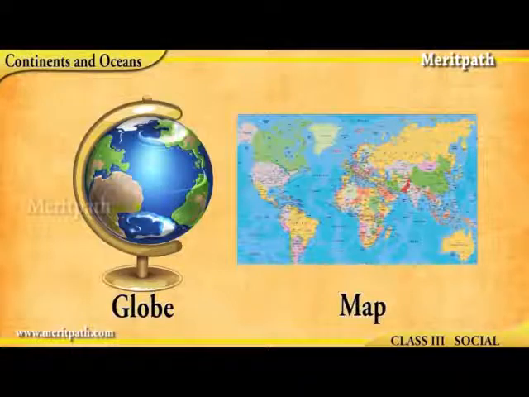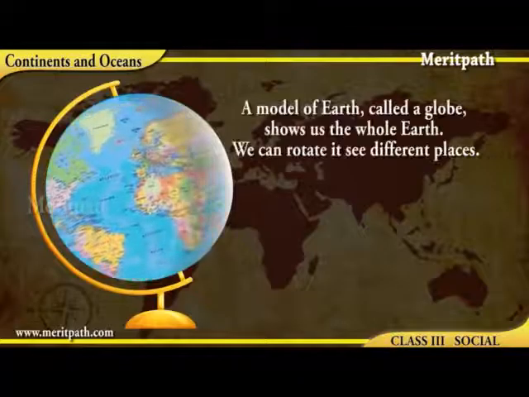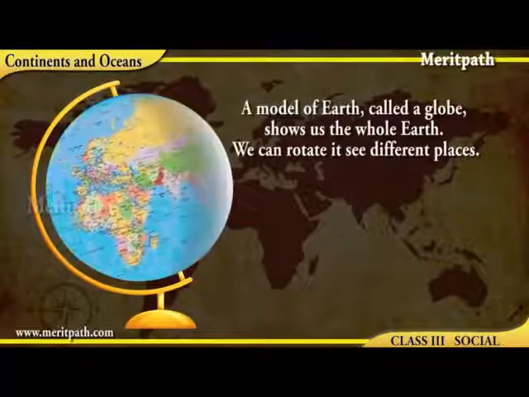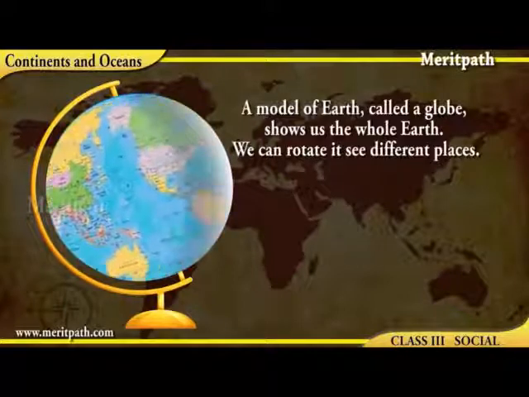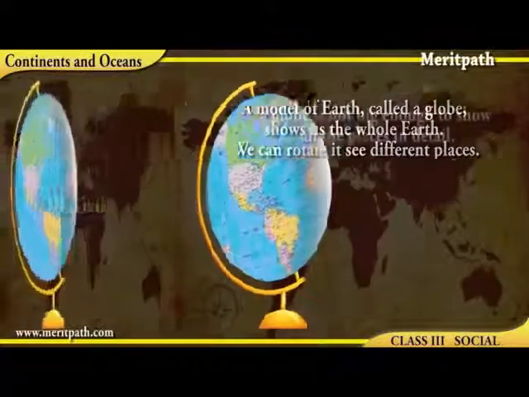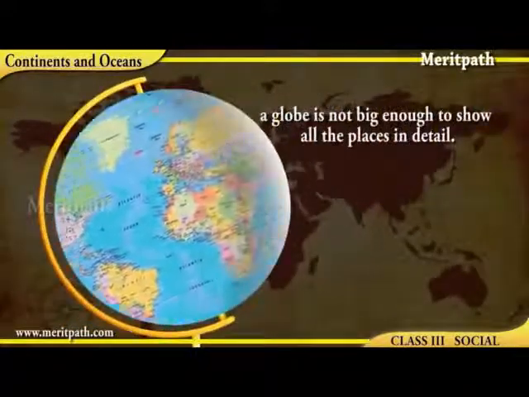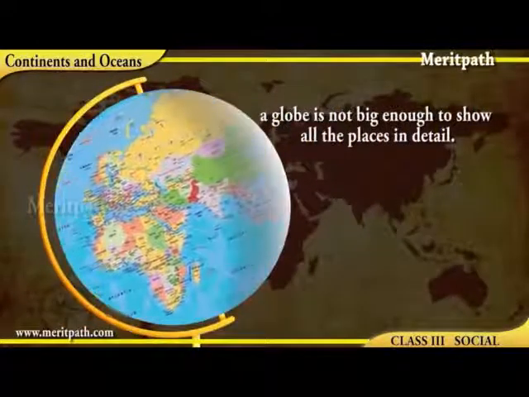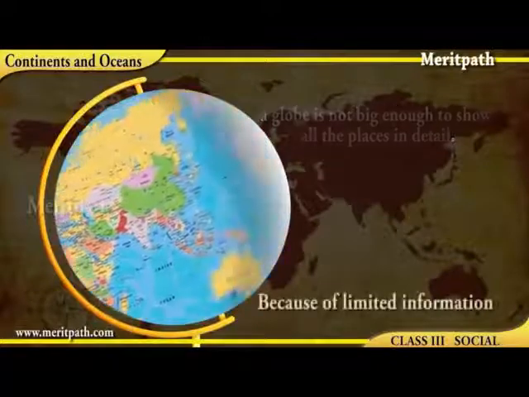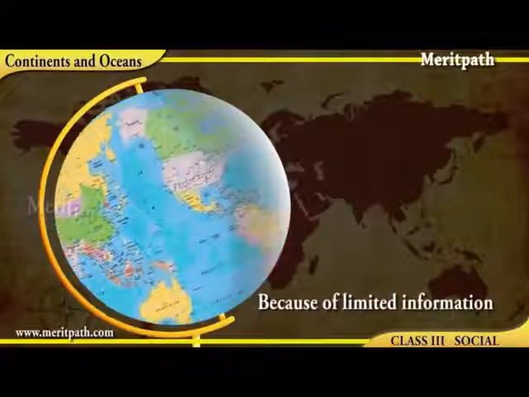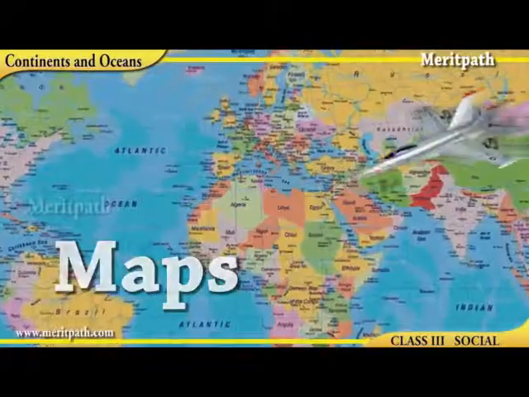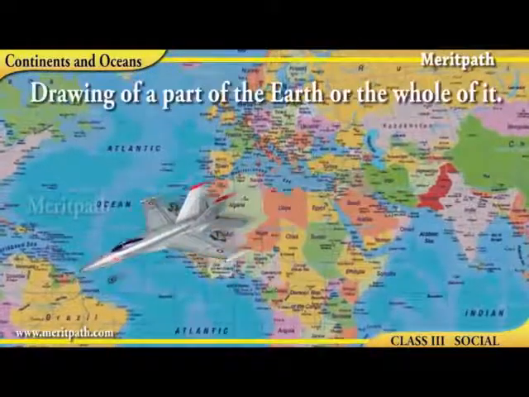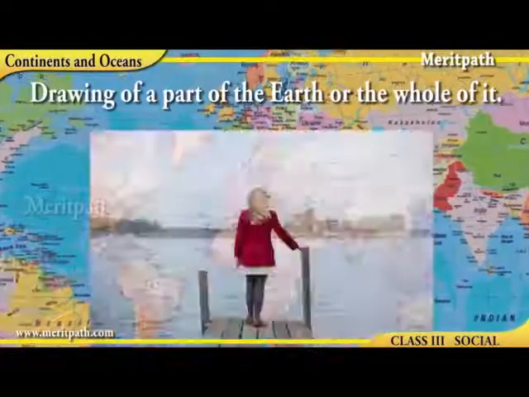Globes and maps. A globe is a model of the earth which shows us the whole earth. It can be rotated to see different places, but it is not big enough to show details of all the places. Because of the limited information provided by the globe, we use maps. Maps are drawings of a part of the earth or the whole earth.